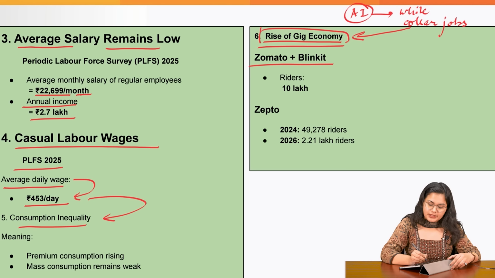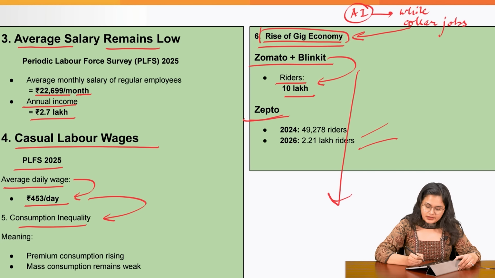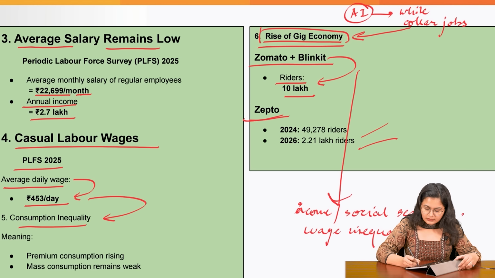Zomato and Blinkit together have 10 lakh riders in India, which is a huge number. And for Zepto, these numbers have also increased. All of this is creating issues or concerns: number one, income or social insecurity, wage inequalities, ultimately leading to another social issue concern.